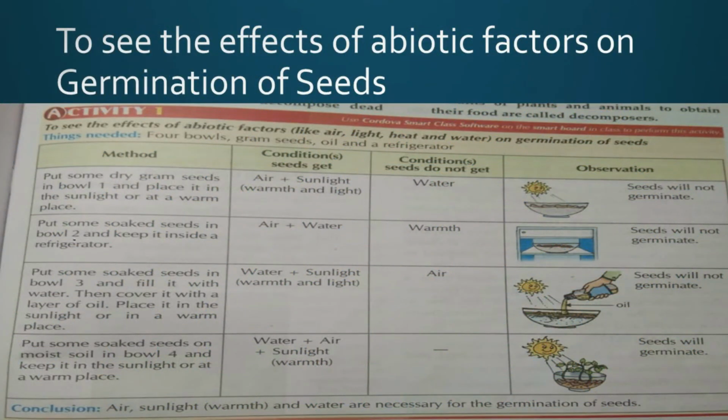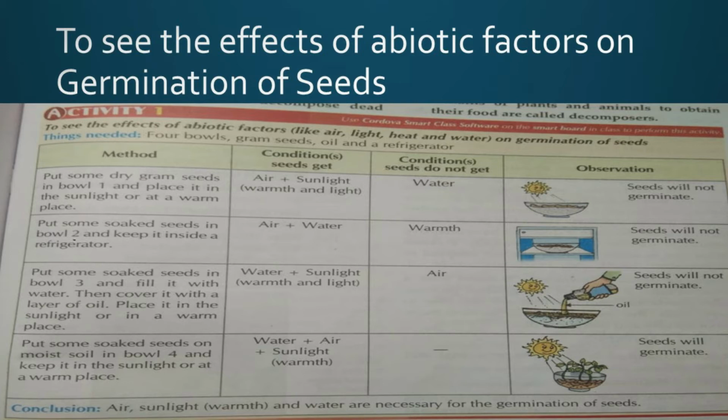Now here we will see how abiotic factors affect the germination of seeds. The things needed are 4 bowls, gram seeds, oil and a refrigerator. Okay, this activity you have to copy in your biology notebook. Now here, in one bowl we will take some dry gram seeds in bowl 1 and place it in the sunlight or at a warm place.